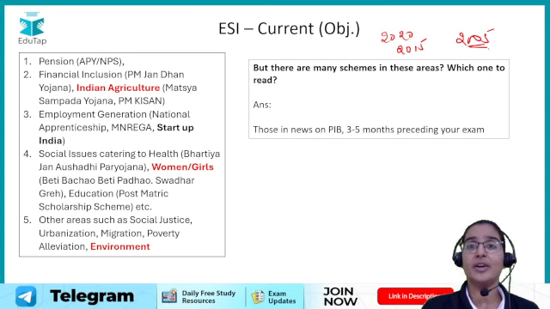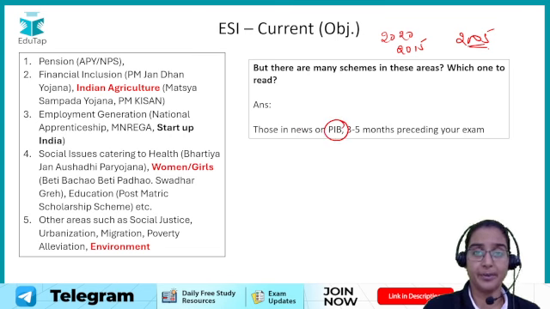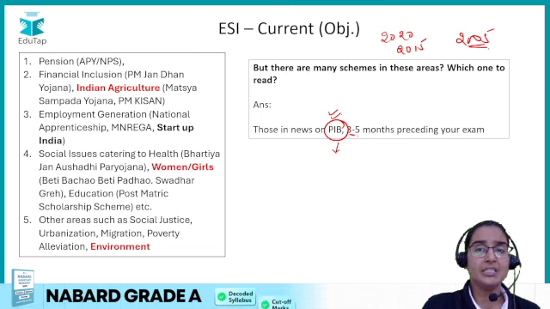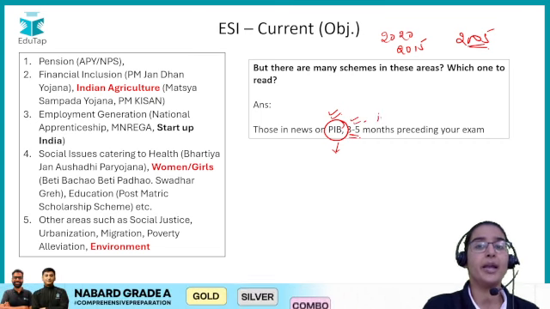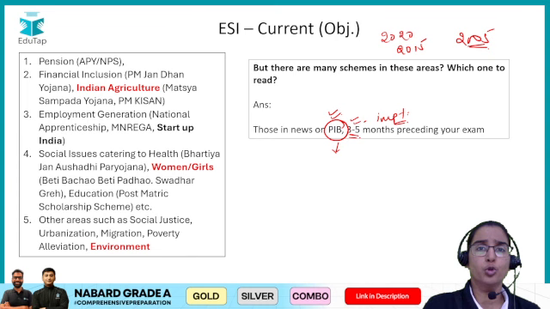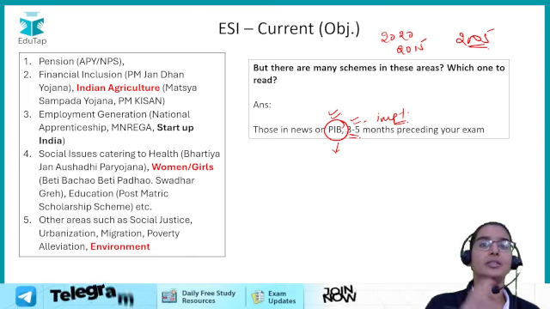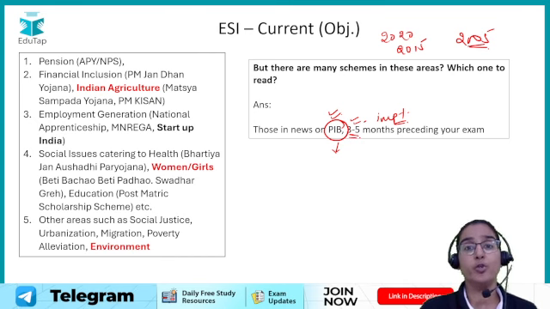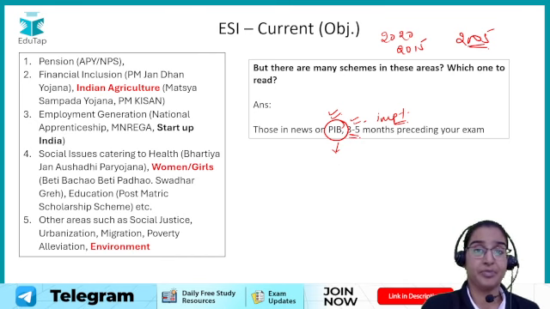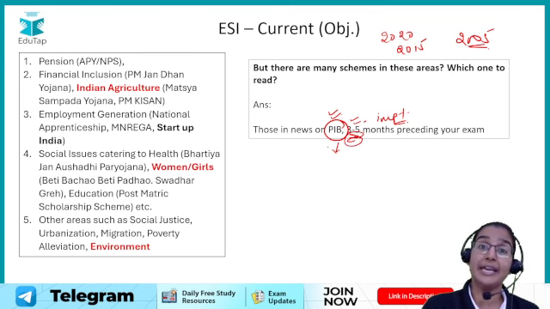See students, as far as the source for schemes is concerned, it is the PIB. You have to refer to the PIB. Now students, no matter whether a particular scheme is new or old, if it is there in the PIB in the last 3 to 5 months, just 3 to 5 months preceding your exam, if these schemes are in the news, they become important, right? You don't have to read all the schemes of the last 3 to 4 years, no, that is not required. You have to study the schemes of the last 3 to 5 months, but a scheme which is in the news in the last 3 to 5 months can be an older scheme also.